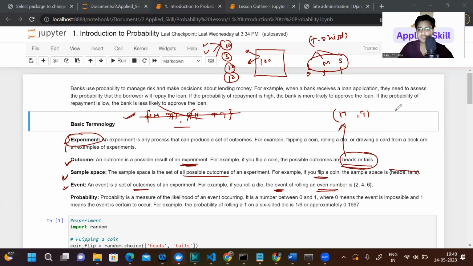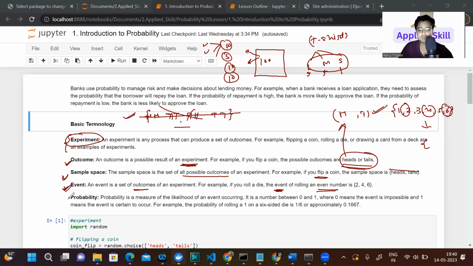So basically, if you roll a die, you can get 1, 2, 3, 4, 5, and 6. So this will be your sample space. From this sample space, if I ask what will be the event of getting an even number, only these 3 numbers will be your even numbers. So this is going to be your event basically.